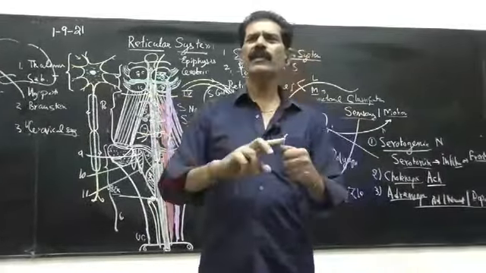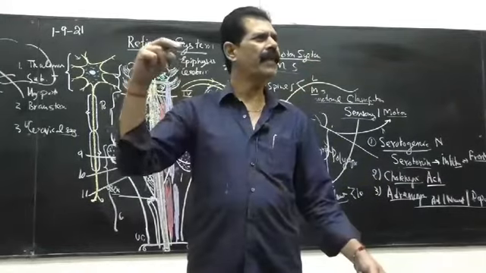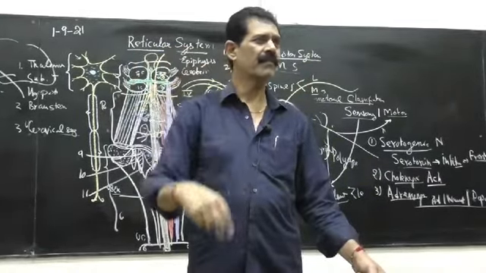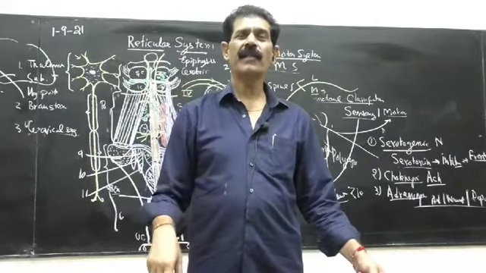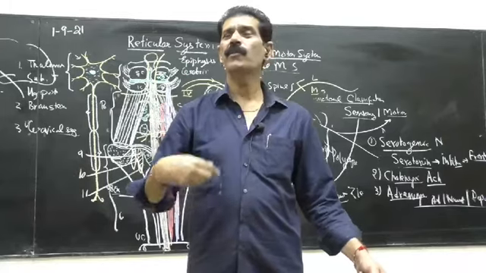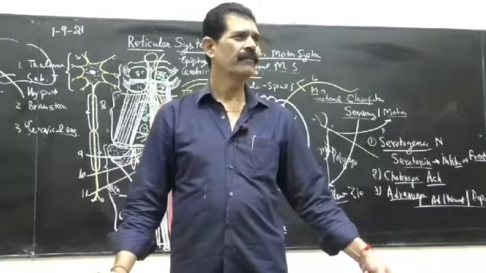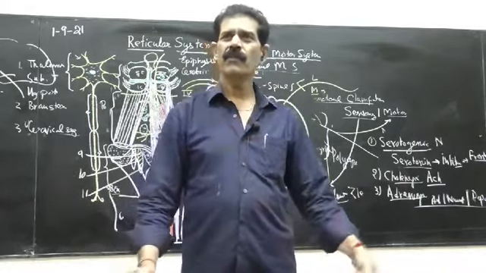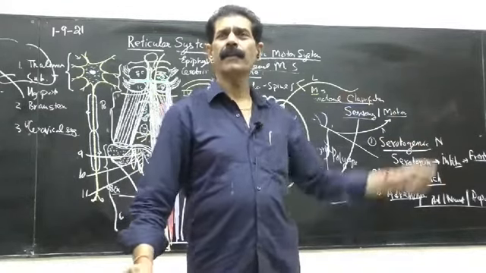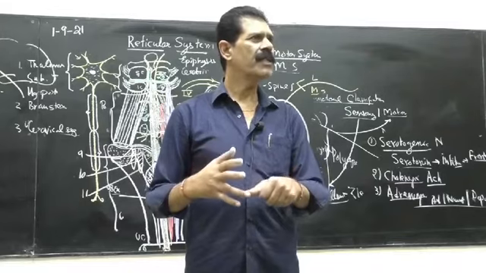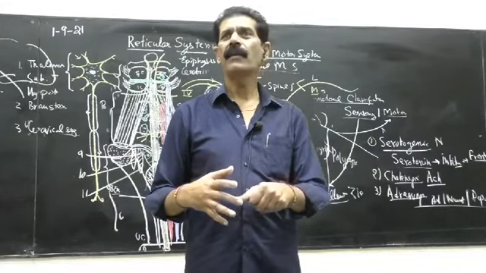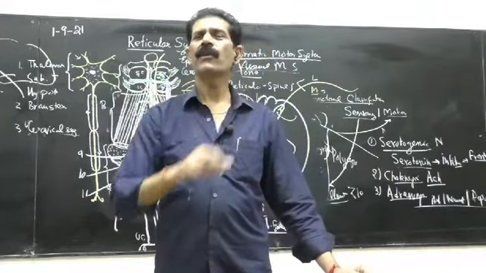So both the glossopharyngeal and the 10th nerve carry the fibers to the cardiac plexus. They also go to the GIT. The vagus nerve goes to supply all the smooth muscles of peristalsis. So they are all interconnected. So they are called the visceral motor activity. The lungs, the whole of the GIT, and the heart are under the effect of the reticular formation.